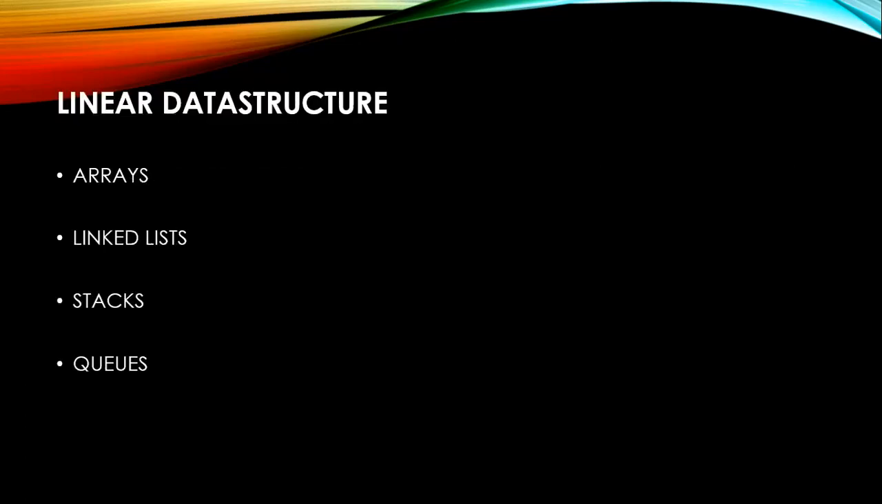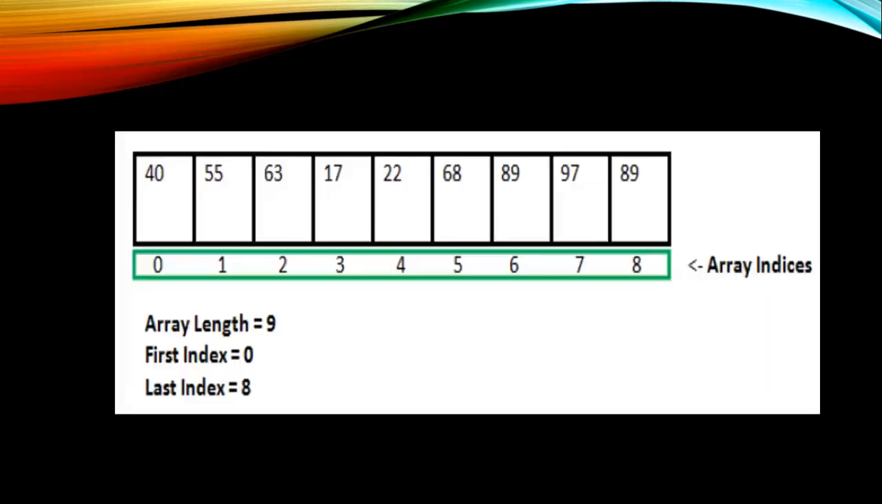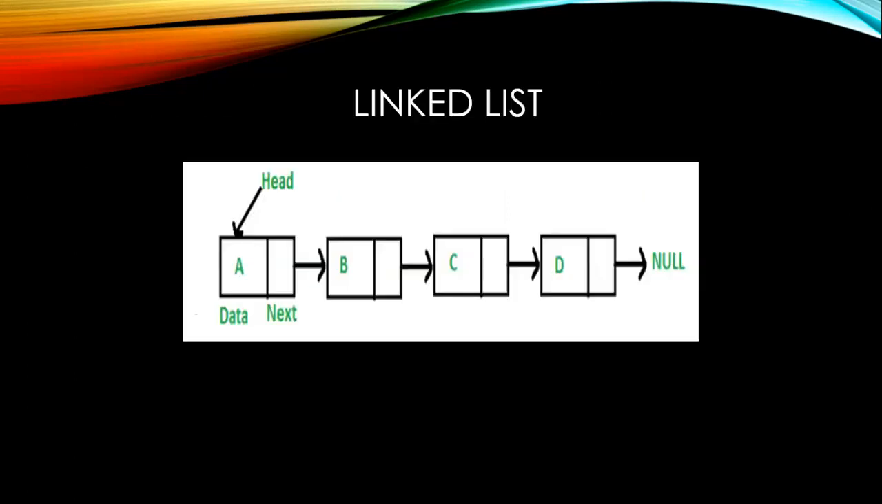Linear data structures are array, linked list, stacks, and queues. Array. What is meant by an array? An array is the collection of variables of the same data type that are referenced by a common name. Here, the syntax of array is data type, array name, and size. The data type is integer, array name is A, and size is 9. Here, array length is 9, first index is 0, and last index is 8. Here, the elements are allocated in the memory. Here, 9 elements are allocated in the memory.